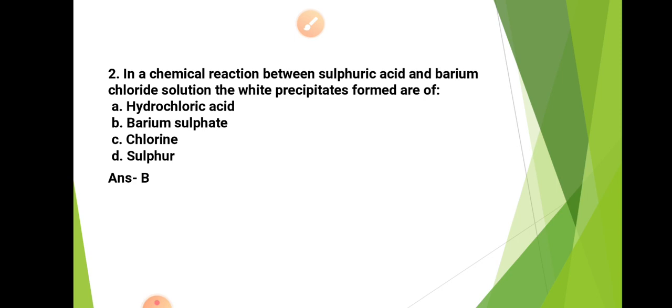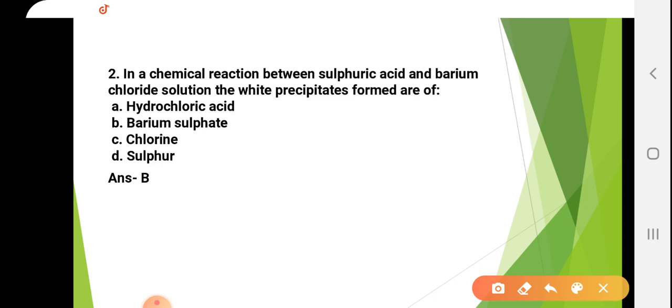The second question is: in a chemical reaction between sulfuric acid and barium chloride solution, the white precipitate formed is of what? So here we will discuss the reaction.